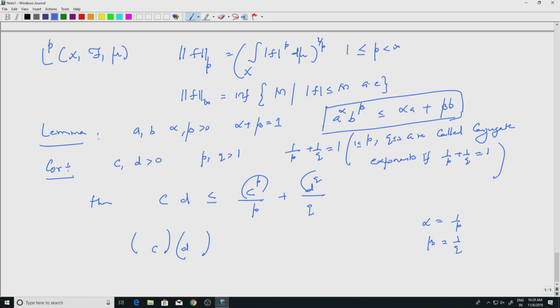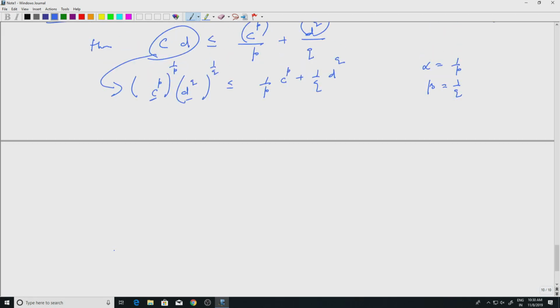So, C to the P to the 1 by P, D to the Q to the 1 by Q will be less than or equal to alpha times A, which is 1 by P into C to the P, plus 1 by Q into D to the Q. So, this left-hand side is just this. This is a trivial application of the inequality. So, we use that.